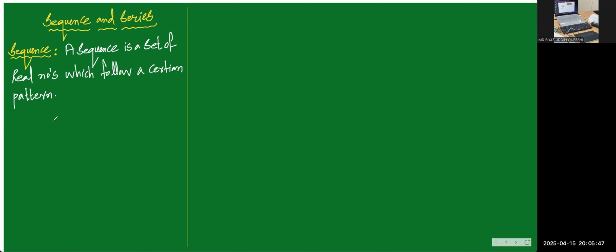A sequence is a set of numbers which follows a certain pattern. Let us see some examples.